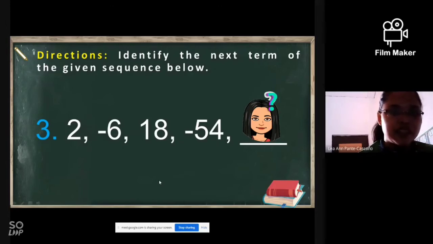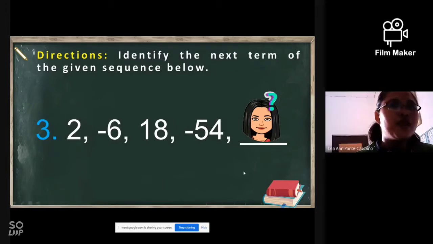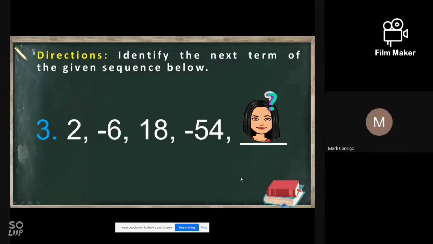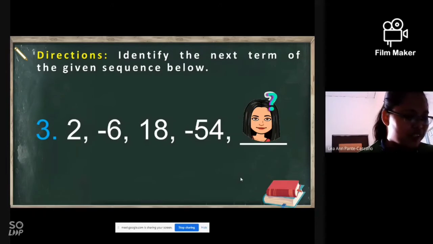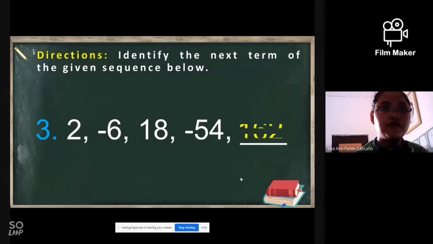How about Mark? How about Lizelle and CJ? Mark, do you have an answer? Not yet, ma'am. Just keep trying, or do you want to see the answer, then let's discuss how to find the next term. Let's see. The answer is 162.